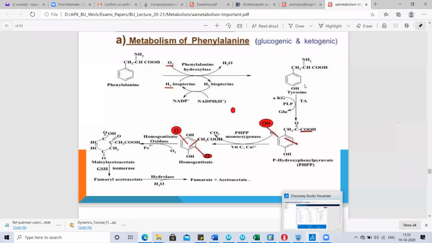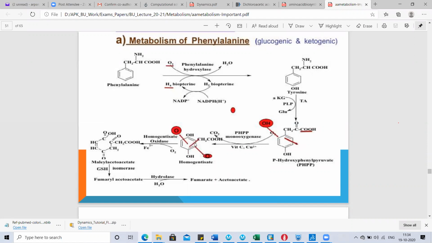Similarly, when tyrosine gets transaminated, it is converted into para-hydroxyphenyl pyruvate.